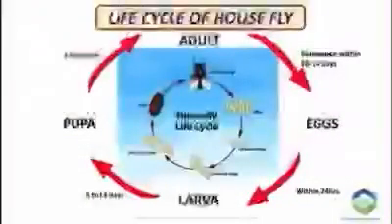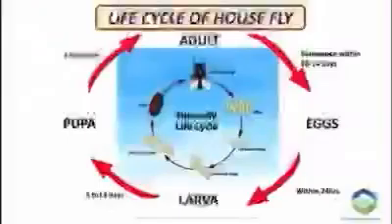Life cycle of housefly is usually 2 to 3 weeks, but may be longer in winter season. There are 4 distinct stages in the life cycle of a fly, that is, egg, larva, pupa, and adult. After fertilization, the female housefly deposits her eggs in the crevices and corners of some decaying organic matter. Within a day, the first larvae begins to emerge from the eggs. They grow rapidly and almost double their size in just 2 days and start molting. Molting is a process by which most of the insects in their growing stage shed their outer covering and grow a new one to emerge larger and more developed.